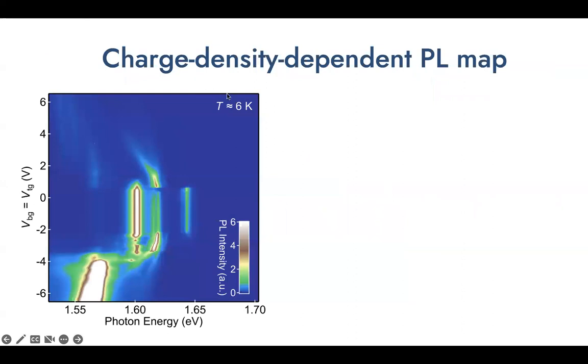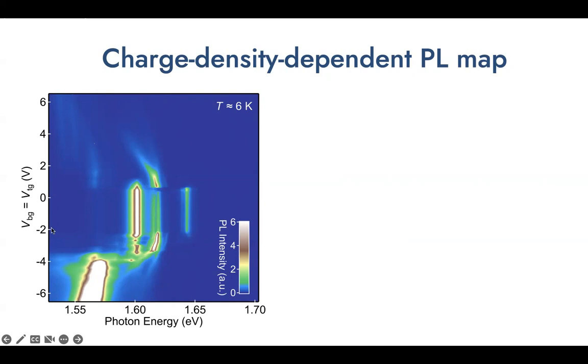The experiment we do is the photoluminescence spectroscopy measurement. We perform the PL studies at the lowest temperature in our cluster, which is about 6 Kelvin. And then we vary the gate voltages and measure the PL spectrum at these different gate voltages. First, we show our charge density